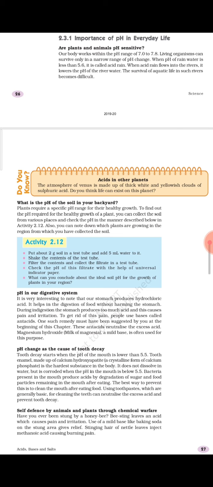For example, what is the chemical compound which is present in our tooth enamel. So that chemical compound is calcium hydroxyapatite, but generally they are not giving the name of this compound, they are giving the name of calcium phosphate. Once, as I remember, this question came in MCQ, and they gave four different options of compounds, and the correct answer was calcium phosphate. So what I am saying is that a lot of questions can be framed on the basis of this topic, so we will discuss this also.